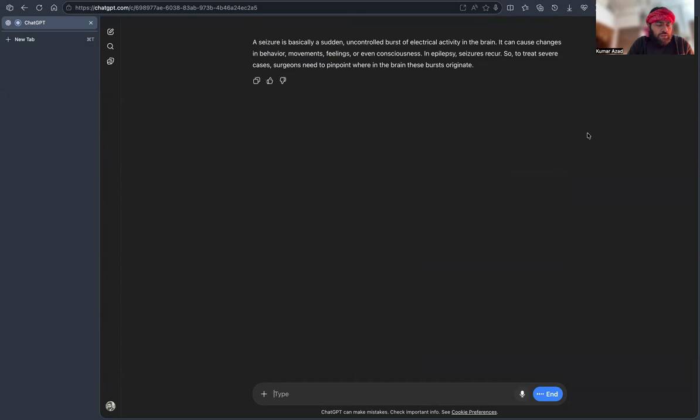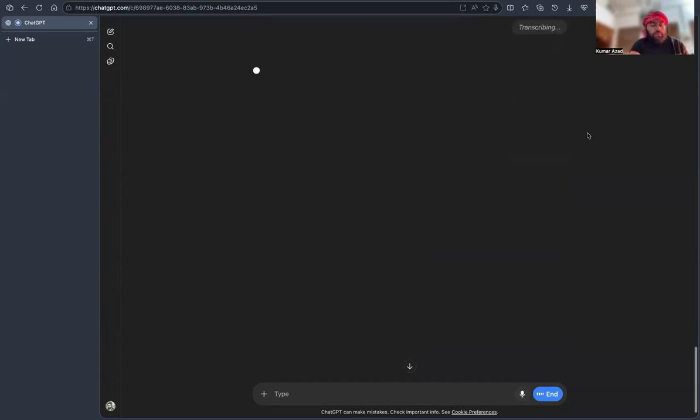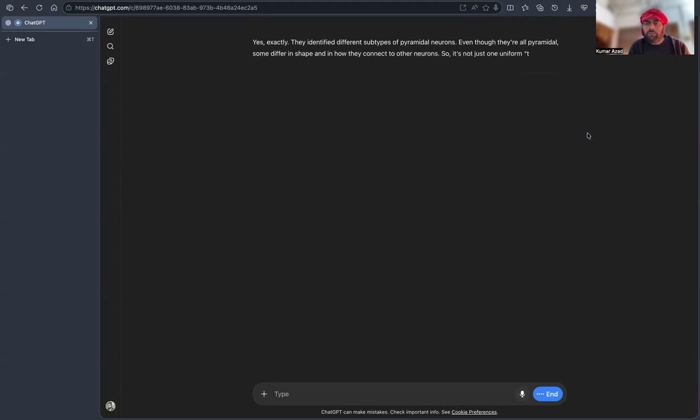So if on the neurons they study, they saw that pyramidal neurons from an electrophysiology subtype differ in anatomy and connectivity. Yes, exactly. They identified different subtypes of pyramidal neurons. Even though they're all pyramidal, some differ in shape and in how they connect to other neurons. So it's not just one uniform type. They have specialized roles and wiring, adding another layer of complexity to how the brain works.